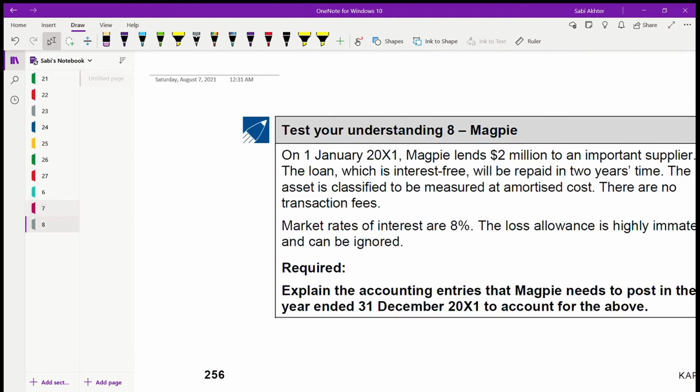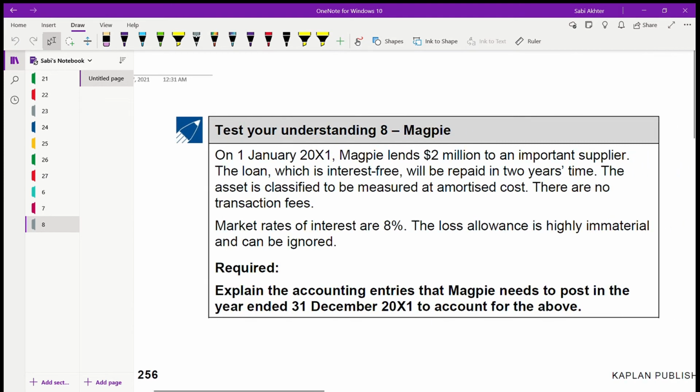Now let us go to the last test understanding for debt instruments. On 1st of January 2001, Magpie lends 2 million to an important supplier. The loan, which is interest free, will be repaid in 2 years' time. The asset is classified to be measured at amortized cost. There are no transaction fees. Market rate is 8%. Loss allowance is highly immaterial and can be ignored. Explain the accounting entries that Magpie needs to post in the year ended 31st December 2001, at the year end, to account for the above.